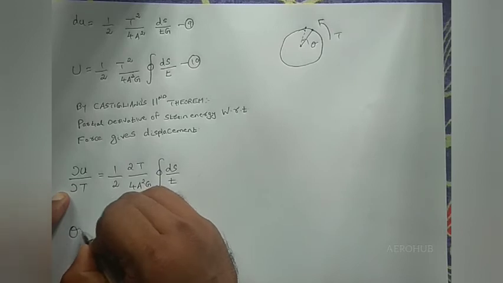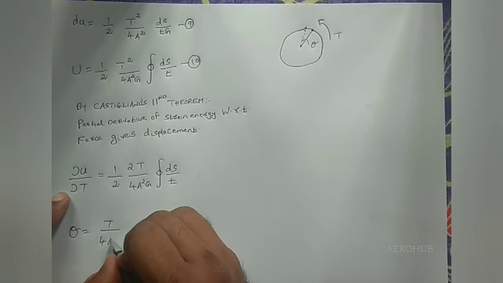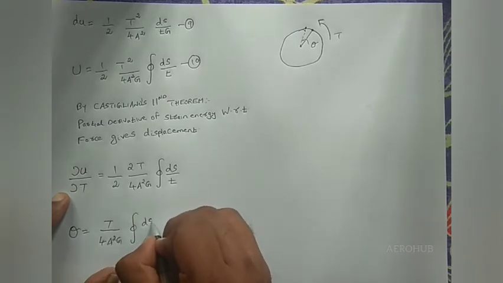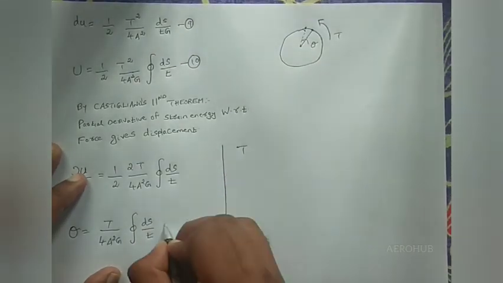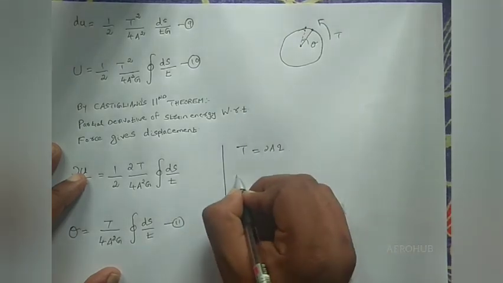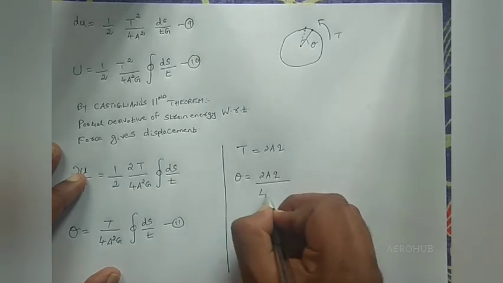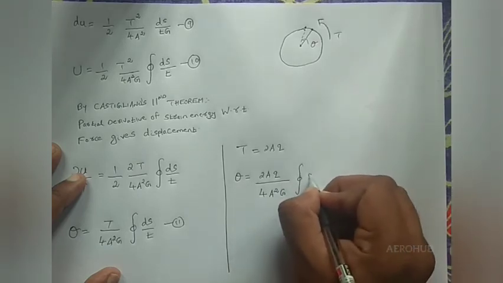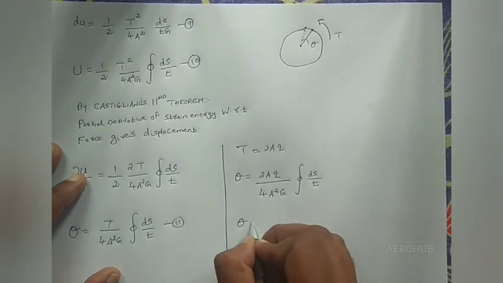So theta is equal to T divided by 4A square G integral ds by t. Now we know T is equal to 2Aq, I put this as equation number 11. Theta is equal to 2Aq divided by 4A square G integral ds by t. Okay, so I can arrive at the final equation.